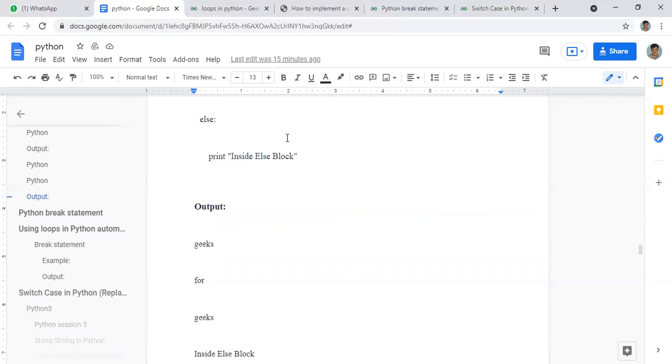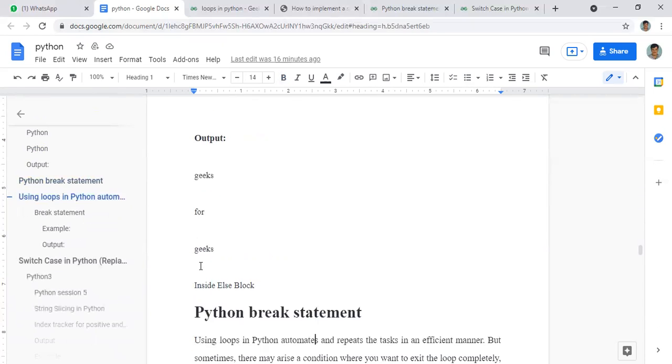Then if that index is more than 3, if it is 4, then it will come to this else statement. That for loop will stop, and the else statement will come, that is it will print inside the else block. That's why it comes inside the else block.